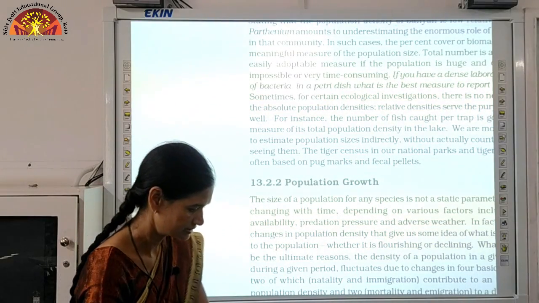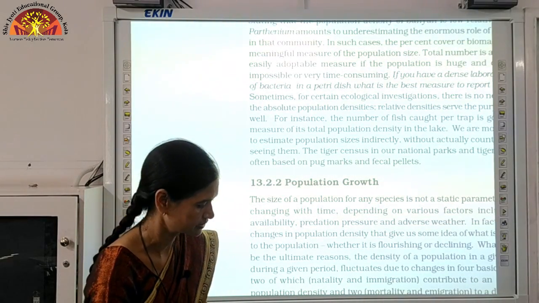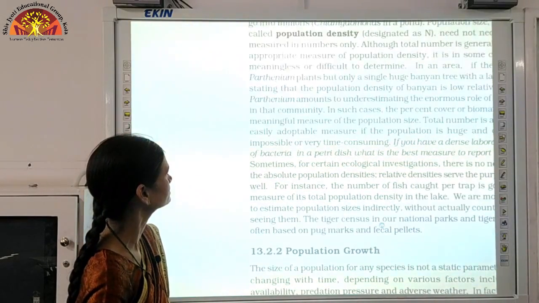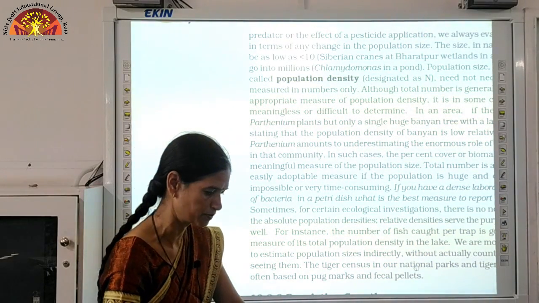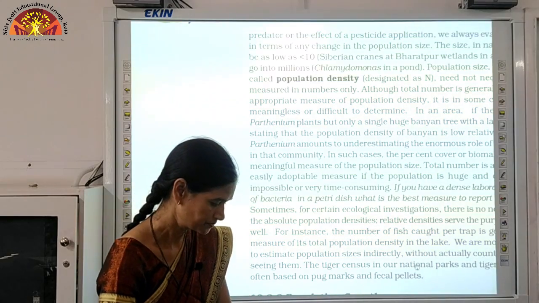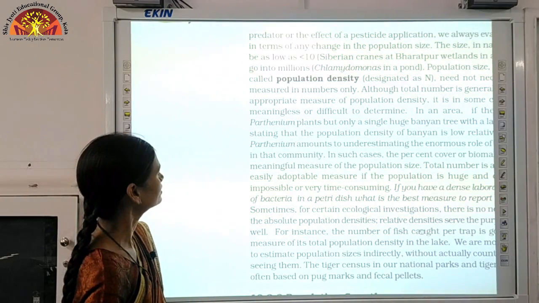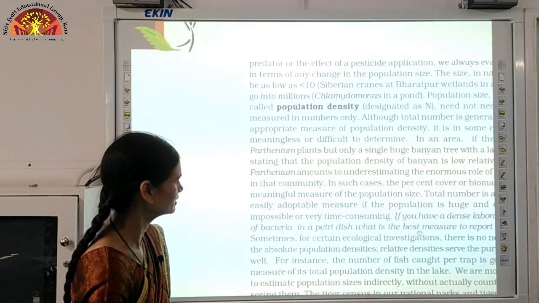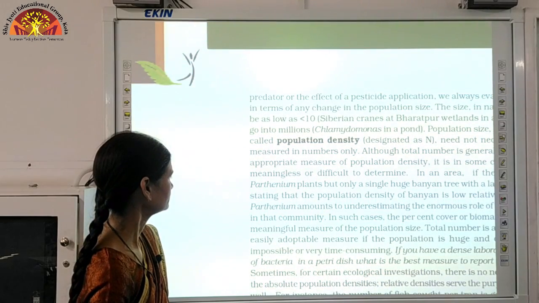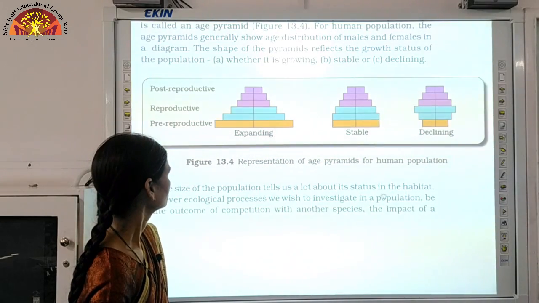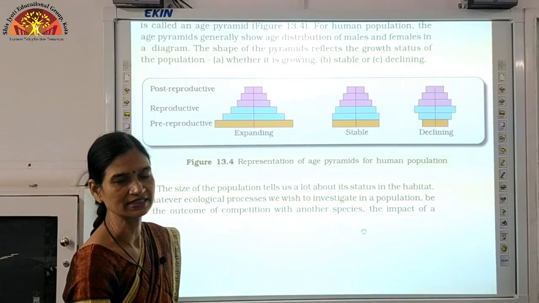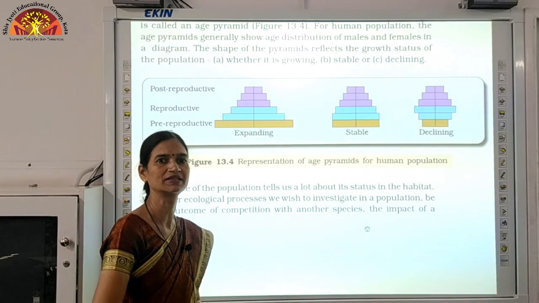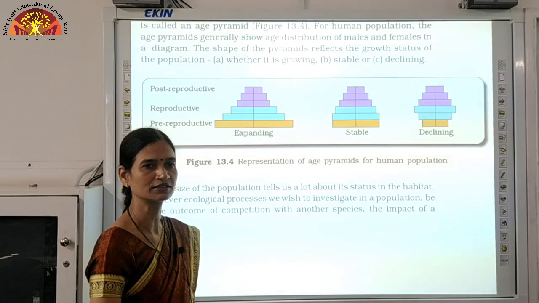Another attribute of population is the size of population. Now when we talk about the size of population, how can we compare it or understand it? The size of the population tells us a lot about the status of its habitat. That means size of the population will depend on the status of the habitat.